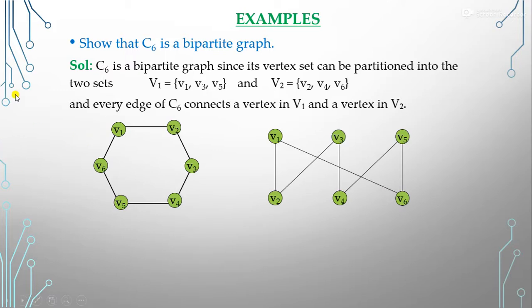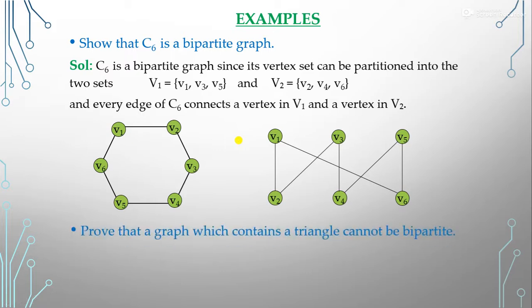Yes, this fulfills all these conditions, so this is our C6 graph, and this is also a bipartite graph, because if we assume this is our V1 set and this is our V2 set, then V1 is not connected to V3, V3 is not connected to V5, V2 is not connected to V4, V4 is not connected to V6, but V1 is connected to V2 and V1 is connected to V6. So this is a bipartite graph. So we can say that our C6 is a bipartite graph. Clear what is the bipartite graph?